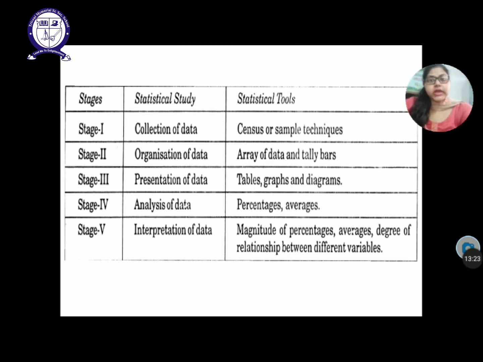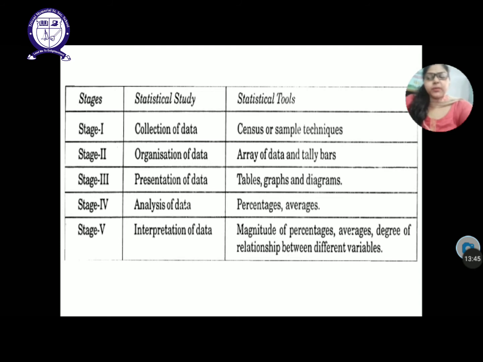And the last one is interpretation of data. That means you will conclude now. What will you conclude? For example, if you have scored 98% this year, but last year you scored 86%, then it helps in concluding that this year you have done a very good job compared to last year.